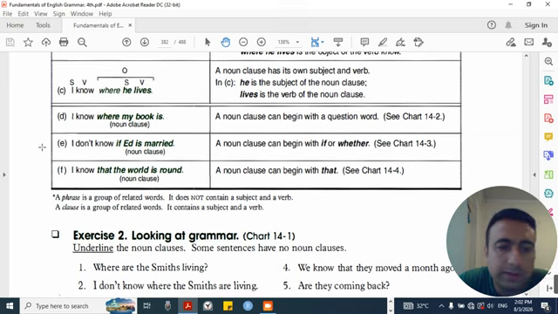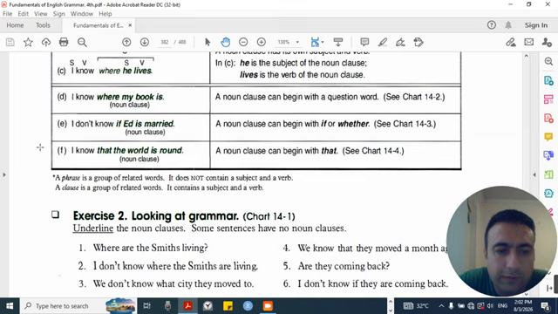F. I know that the world is round. Noun clause. A noun clause can begin with that. See chart 14.4. A phrase is a group of related words. It does not contain a subject and a verb. A clause is a group of related words. It contains a subject and a verb.